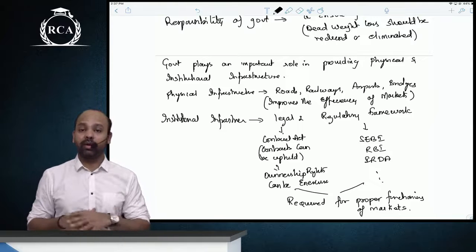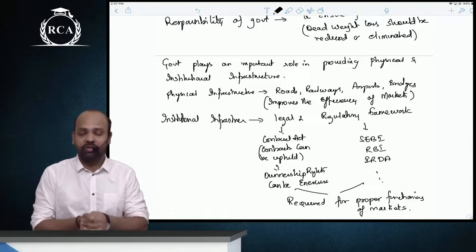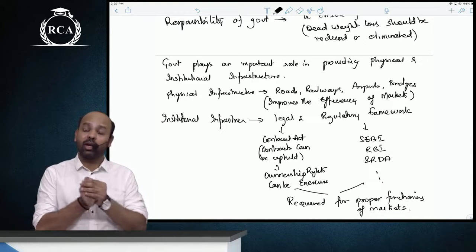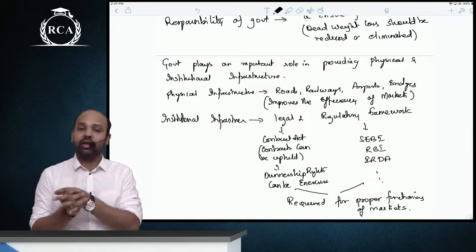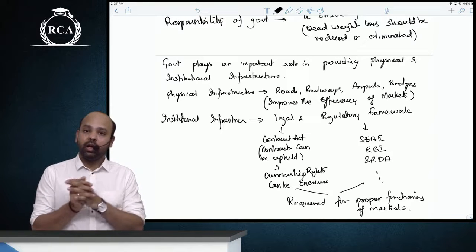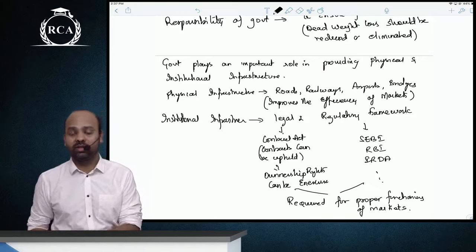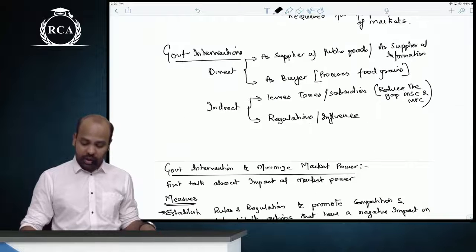Likewise, the government provides the institutional infrastructure in the form of a legal and regulatory framework. Because of the legal framework, you can enter into contracts and uphold contracts. You can exercise ownership rights through regulatory frameworks like SEBI, RBI, or the Competition Commission of India. All of these regulatory bodies are required for the smooth and correct functioning of the markets.